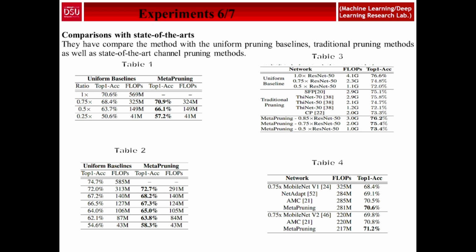And the fourth table compares the top one accuracy of the meta pruning method with the other state of the art AutoML based methods. So basically this is focused on the AutoML based methods, and we see the meta pruning accuracy is higher than the other methods. So basically here is the comparison with the state of the art.